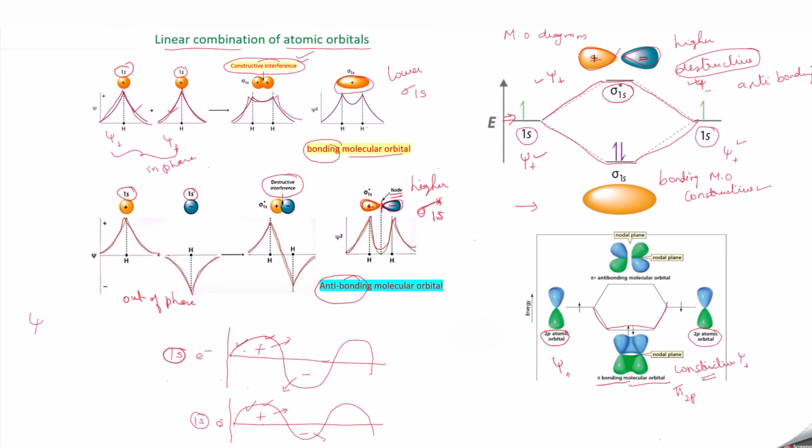Now another molecular orbital will be formed which has a higher energy, and it is mainly due to the destructive interference of the wave function. Destructive interference is mainly due to the subtraction of the wave function. So it is psi plus and this is psi minus, they get subtracted, so there is a destructive interference of the wave function. So you are getting a molecular orbital whose energy will be higher than the atomic orbital. So you are getting anti-bonding molecular orbitals, and this anti-bonding molecular orbital is represented as pi star 2p.